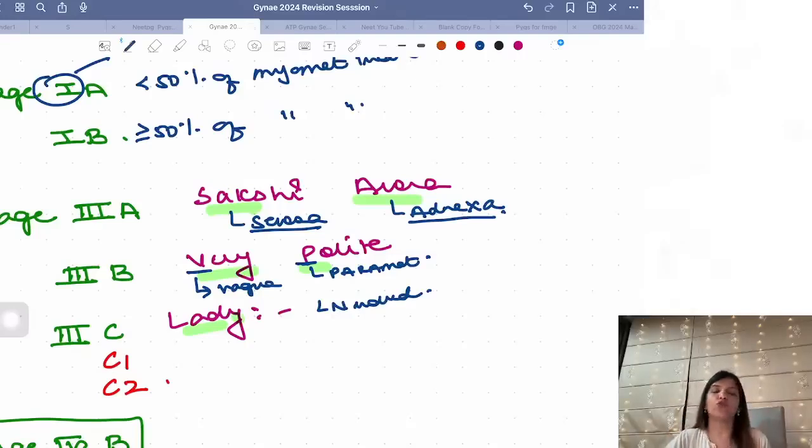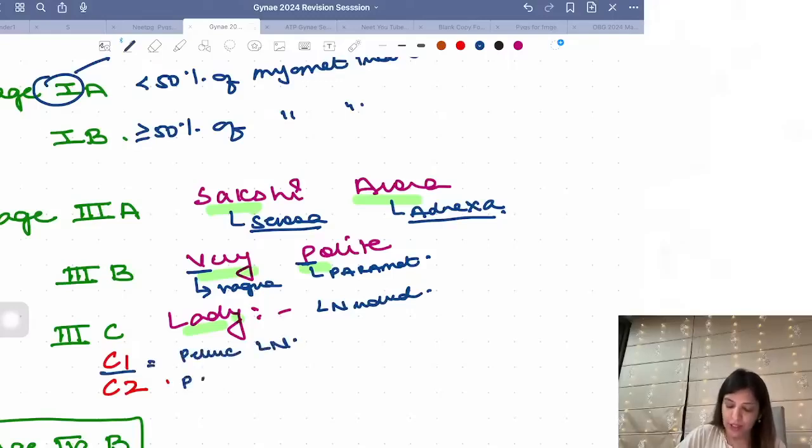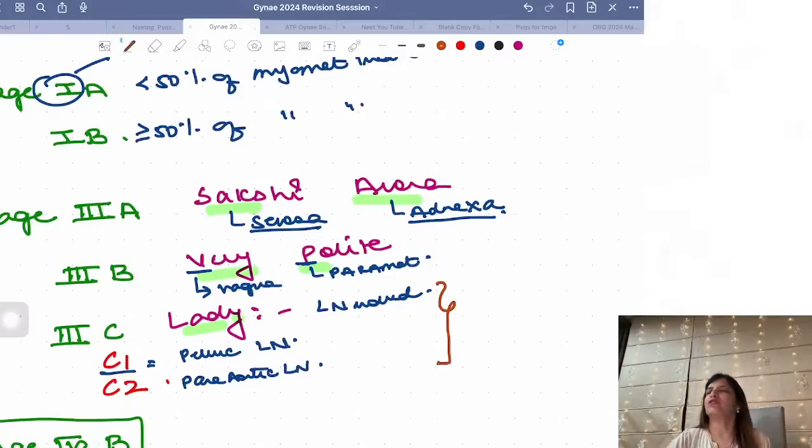Now when it comes to lymph nodes, C1 is pelvic lymph node and C2 is para-aortic lymph node. Please remember that stage 3C is the same for cancer cervix and endometrial cancer.